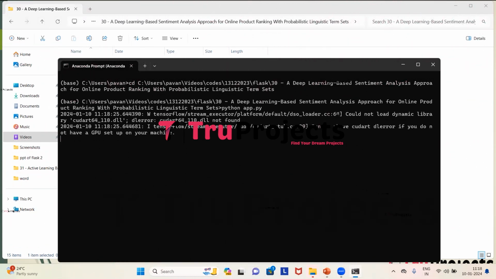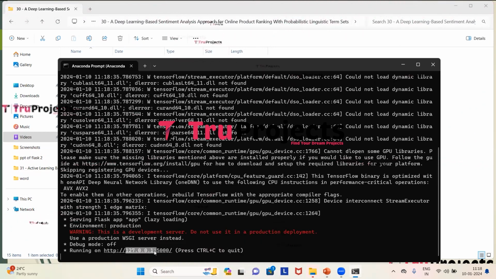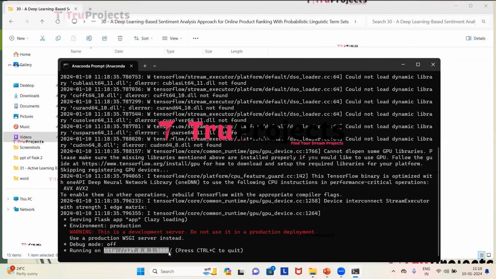After running the app.py file, the Flask framework will host the application locally at the default address, which will be the localhost and the port, unless configured differently. This is the localhost and this is the port. Now we need to copy this local link provided by the framework and paste it in any web browser.